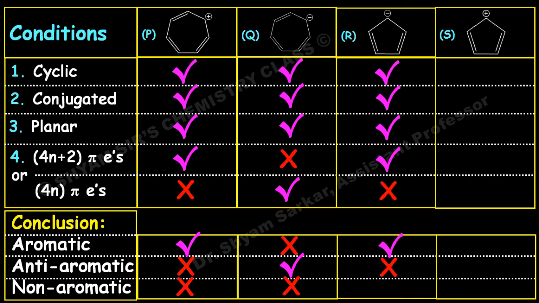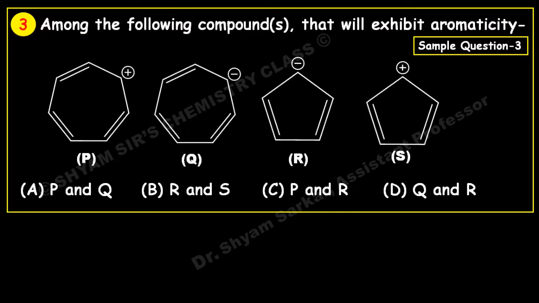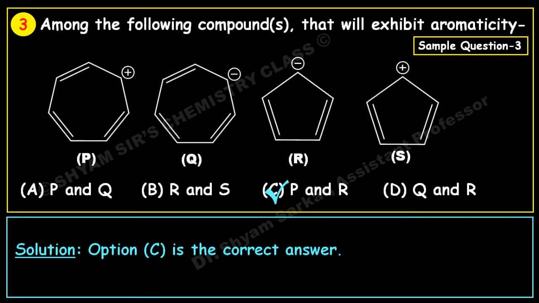This is cyclic, conjugated, and planar, because all the carbon atoms are sp2 hybridized, and these two double bonds can be conjugated with the p orbital of this carbocation. So this is obeying the 4n pi electron rule, suggesting the compound is anti-aromatic in nature. Okay, so we got two aromatic compounds, compound P and compound R. So P and R are aromatic in nature, matching option C. So option C is the correct answer. In this way you have to solve this type of problem.